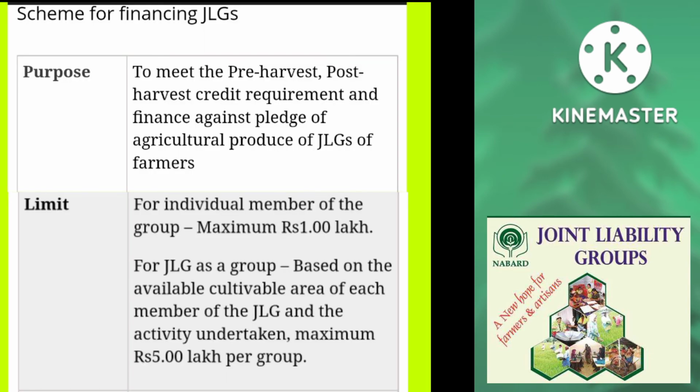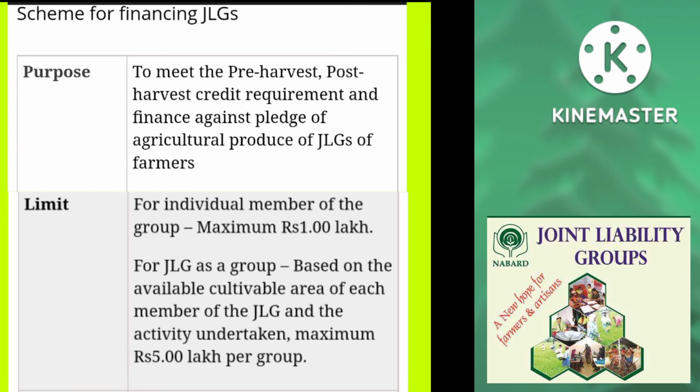Schemes for financing JLGs: purpose is to meet the pre-harvest, post-harvest credit requirements and finance against pledge of agriculture produce of JLGs of farmers. Limit for individual farmers of the group is a maximum of rupees 1 lakh.